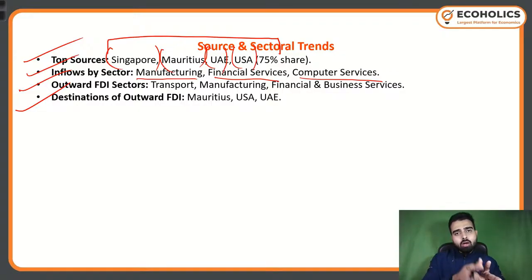And this is how a country transits from a developing country to a developed country. So the shares of these lower-end sectors start decreasing, and the share of higher-end sectors, that is tertiary and other sectors, starts increasing in GDP. Okay?